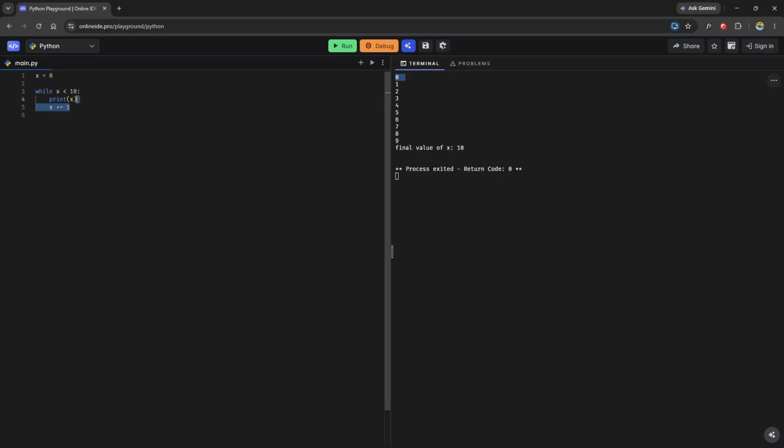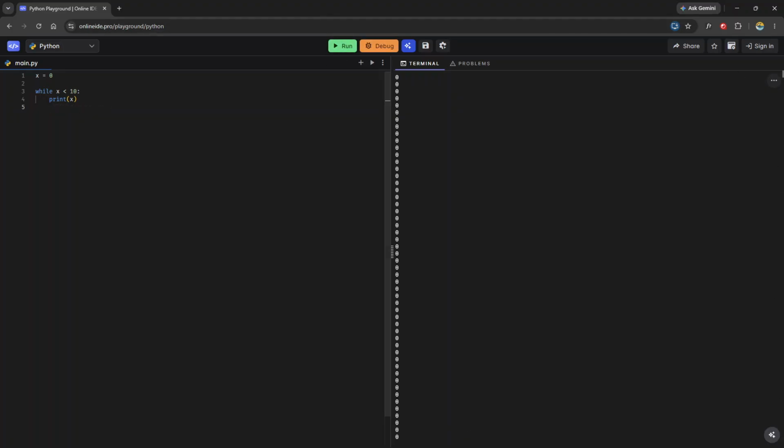Now what happens if I don't do this? If I just print x and don't do anything else, I'll run the code here, and you can see we're just constantly printing 0. And this will continue going on forever and ever. As you can see, I can scroll all the way down and it's still printing 0. You can see it down on the bottom of the screen here. It's still printing 0, right?